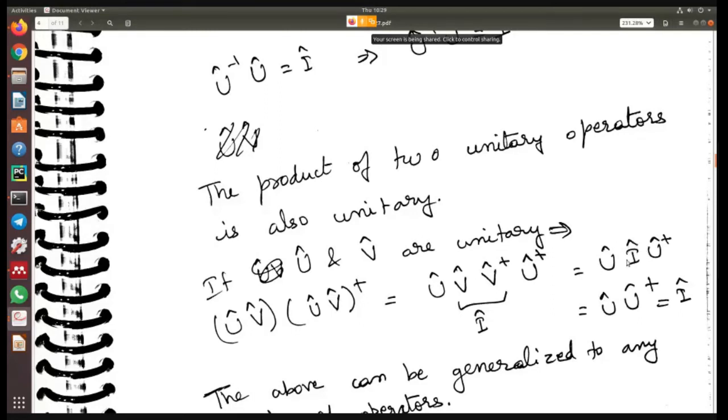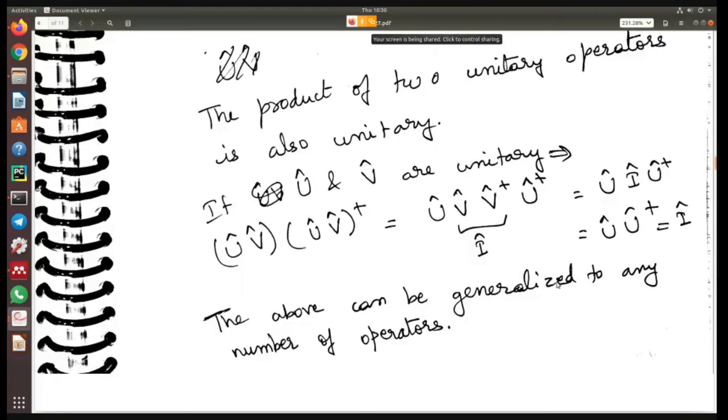So I is just an identity matrix, right? So if you multiply with it, nothing changes. It's like multiplying some number with 1. So nothing is going to change. So ultimately this simplifies to U U†, which is equal to I. So we have shown that the product of two unitary operators is also unitary.